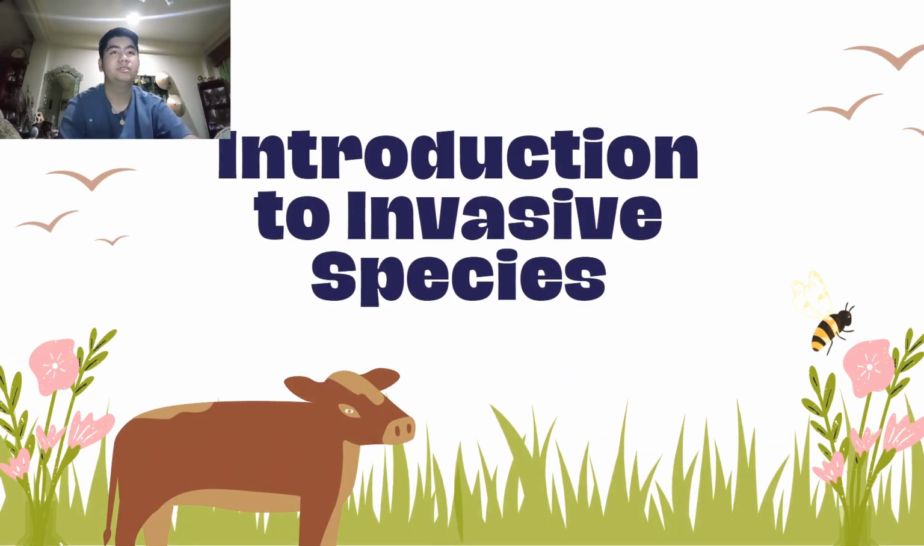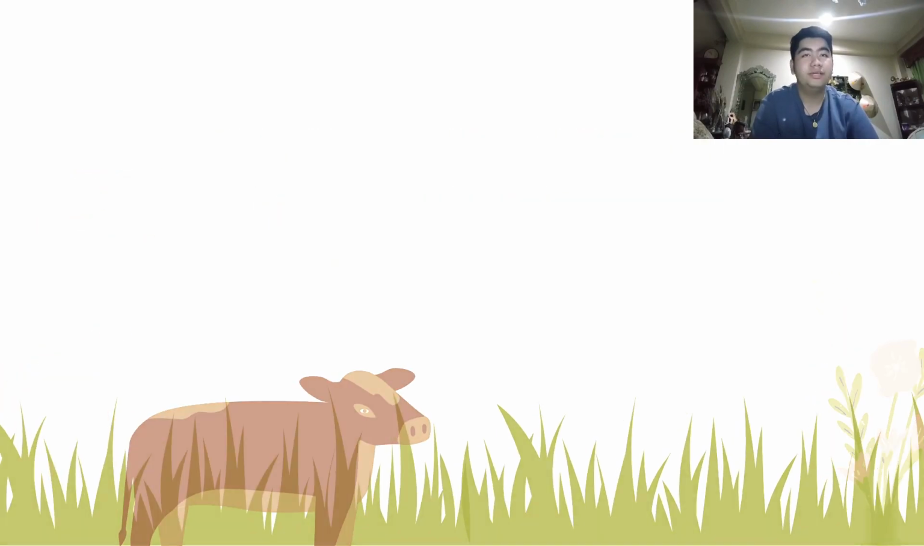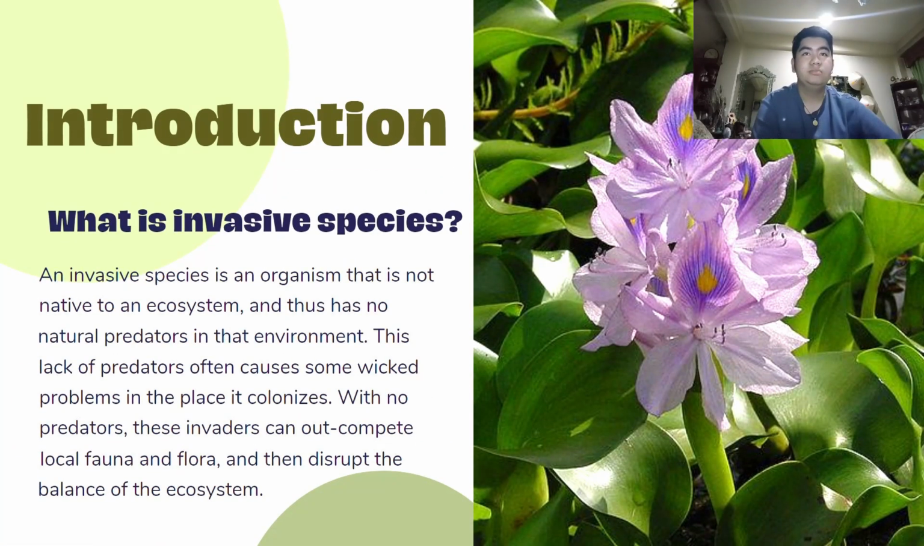Introduction to invasive species. What is an invasive species? An invasive species is an organism that is not native to an ecosystem and thus has no natural predators in that environment. This lack of predators often causes some wicked problems in the place it colonizes. With no predators, these invaders can outcompete local fauna and flora and then disrupt the balance of the ecosystem.